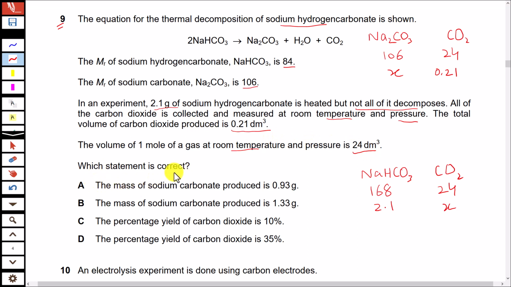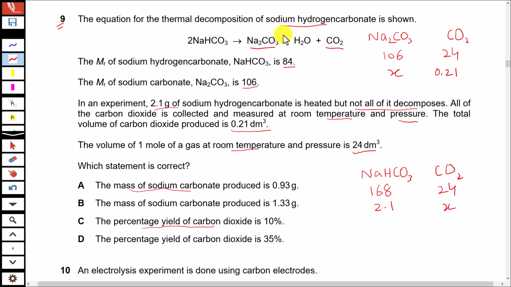Which statement is correct? We have 4 options. 2 of these options are related to the mass of sodium carbonate produced, and 2 of the options are related to percentage yield of carbon dioxide. So we have to calculate both the mass of sodium carbonate produced and the percentage yield of carbon dioxide produced. To calculate the mass of sodium carbonate produced, we can compare the volume of carbon dioxide produced with the mass of sodium carbonate by using the balanced equation.